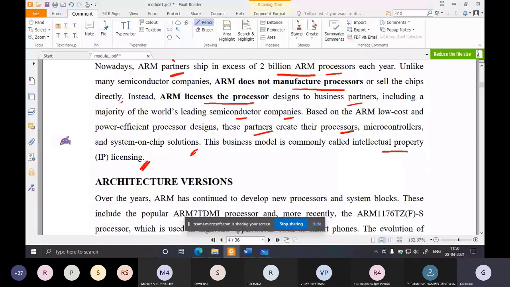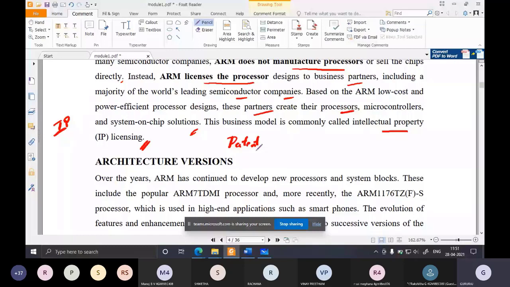Okay, so this particular business model is known as intellectual property licensing, or IP licensing. You might have heard about IP, right? Intellectual property. So once ARM designs a processor, they will take the patent for that. Okay, they will patent it. So once they patent it, to use that patented technology, you have to pay some amount of money to that company. Then only they will lend their design to you people, whoever is manufacturing the chip or processor.